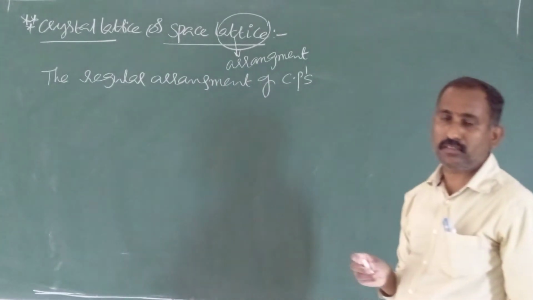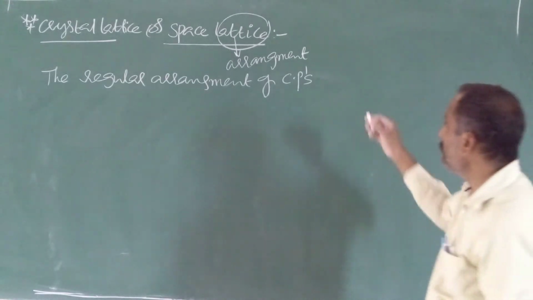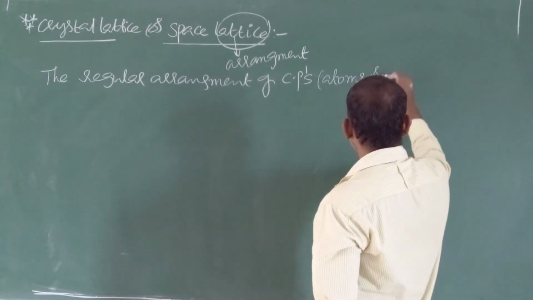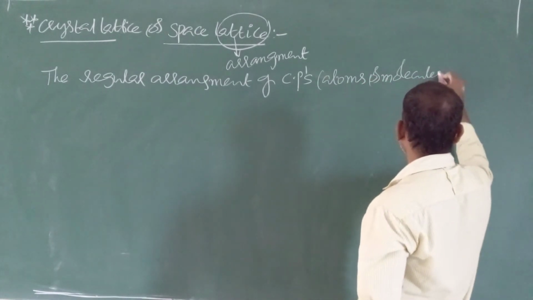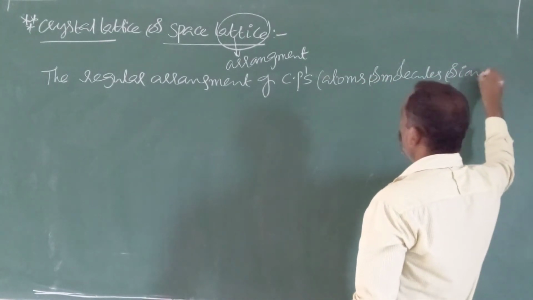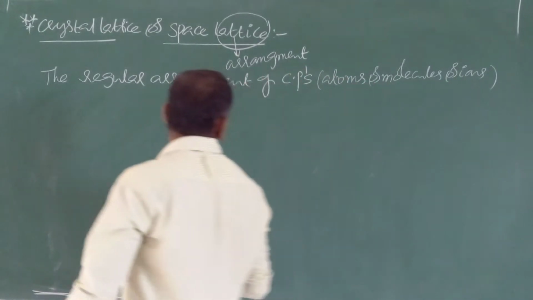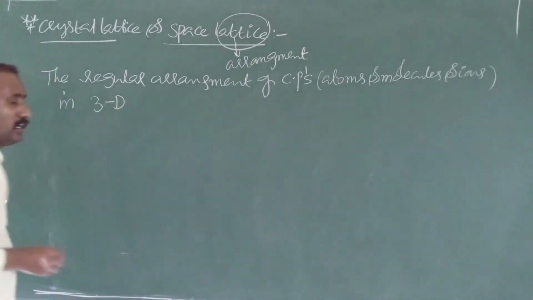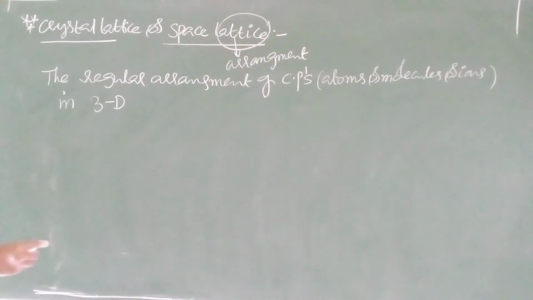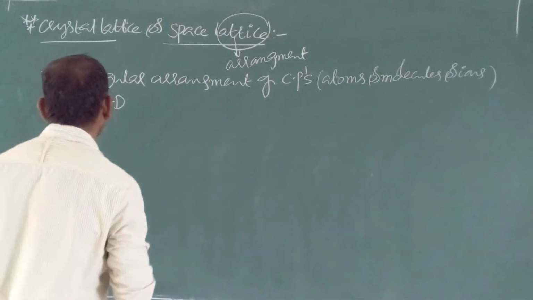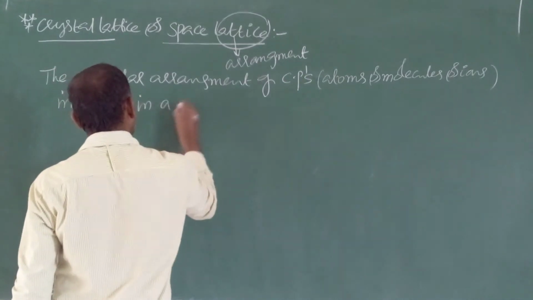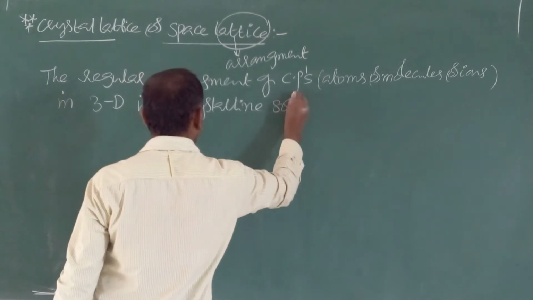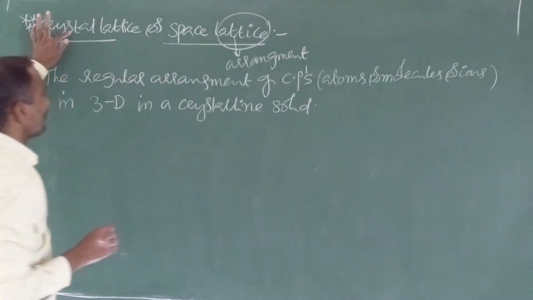Already in yesterday's class we studied that constituent particles may be either atoms or molecules or ions. So it is the regular arrangement of constituent particles in 3 dimensions, 3D, along the x direction, y direction, z direction, in a crystalline solid. That arrangement is known as crystal lattice.